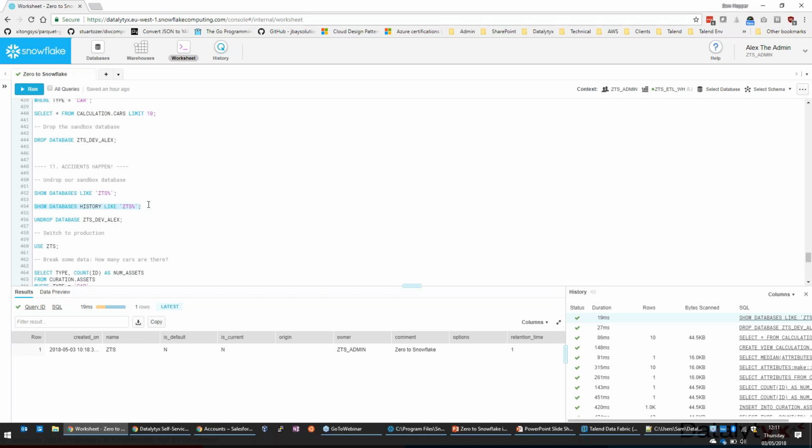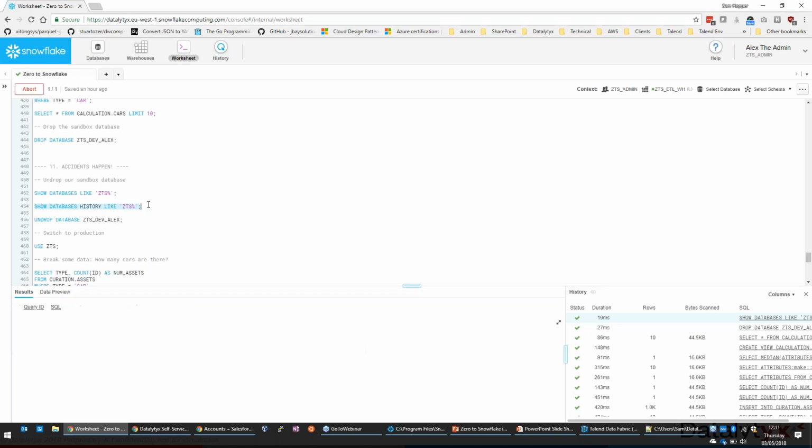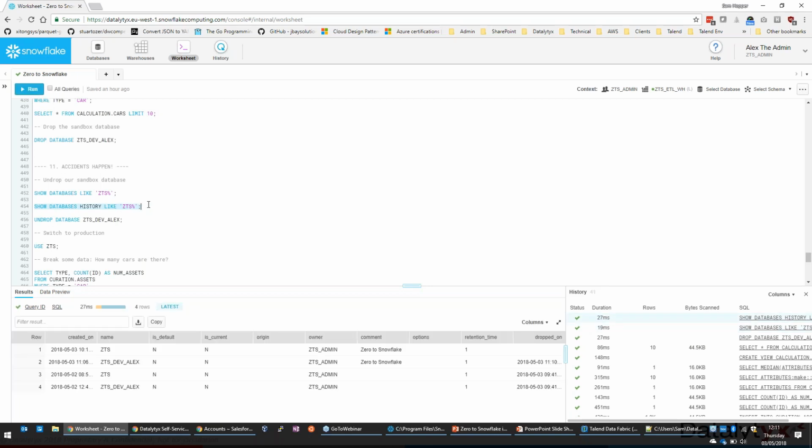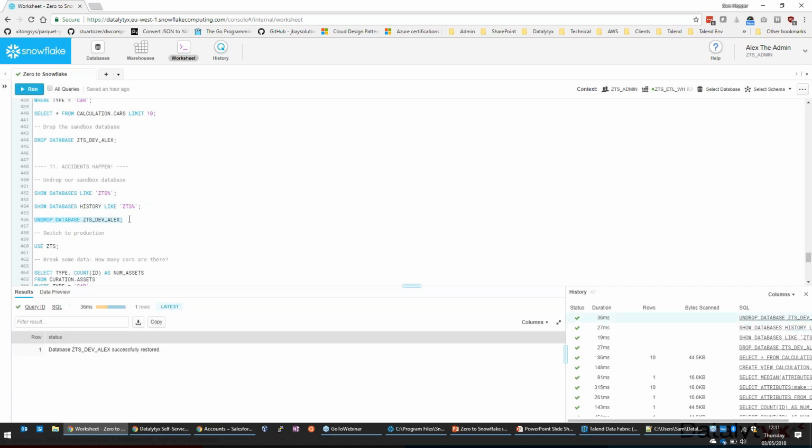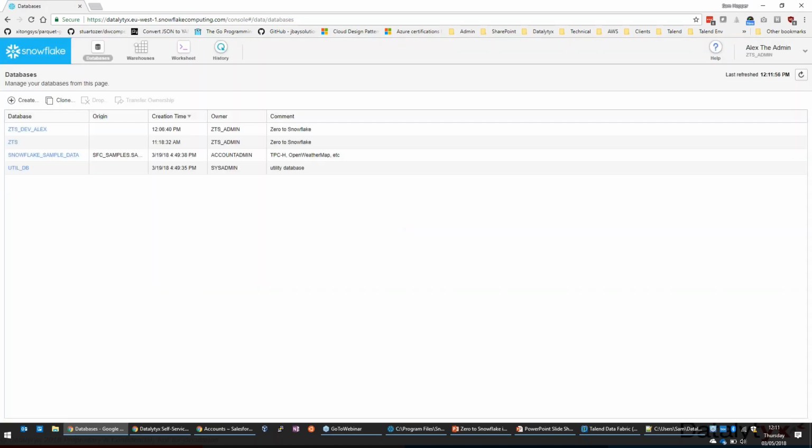And that actually queries not only the active objects, but all the objects that have ever existed. And you see, actually, there's 2 copies of ZTS dev Alex in there. I've done a run through previously, and it's still in there. But what we can do is use the undrop command to bring back the most recent one. And all that does is switch the metadata to say, actually, we still want this. And if we go back to the databases view, it's come back. So undrop literally just reverses a drop operation.